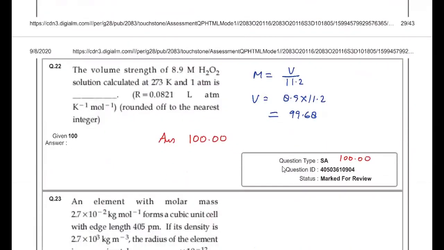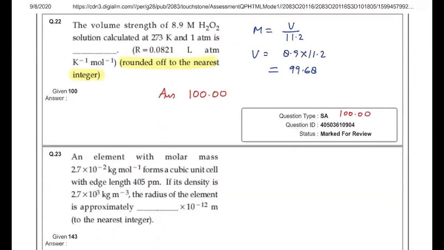So it is creating a big panic to the student because ultimately it was possible that we can write answer up to 2 places of decimals. Exact answer is coming 99.68, but you have to fill the answer as 100 because in the question it's clearly given that you have to round it off to the nearest integer. So answer must be 100.